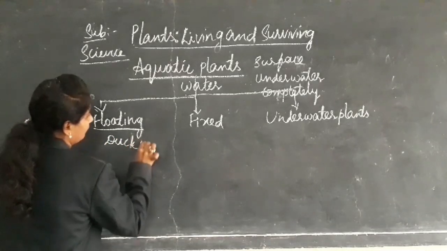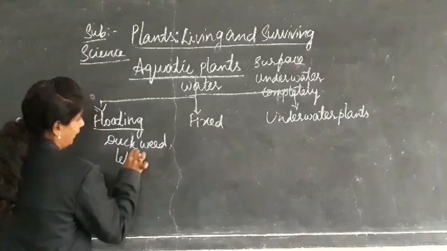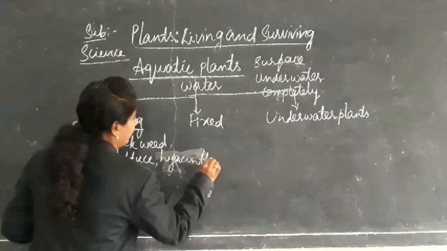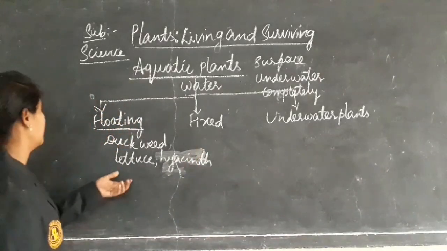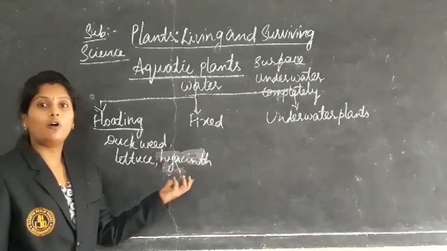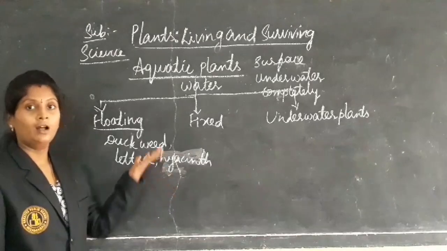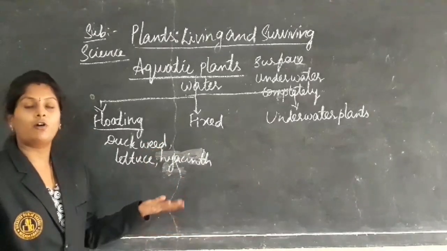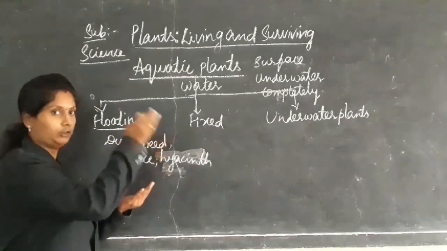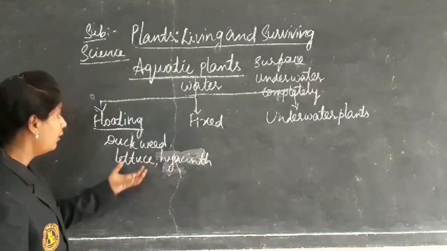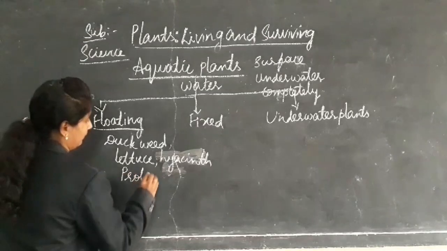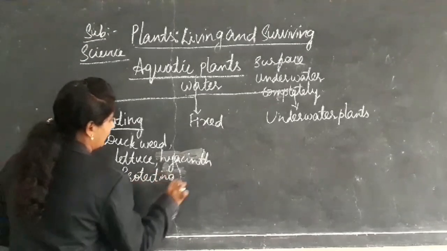Examples are duckweed, lettuce, and hyacinth. So floating plants are duckweed, lettuce, and hyacinth. What will they be doing? They live on the surface of the water, and as the water moves, these plants also move along with it. They will also be protecting some animals.